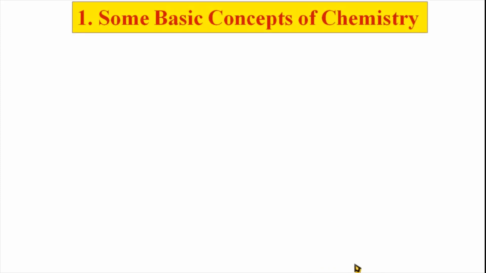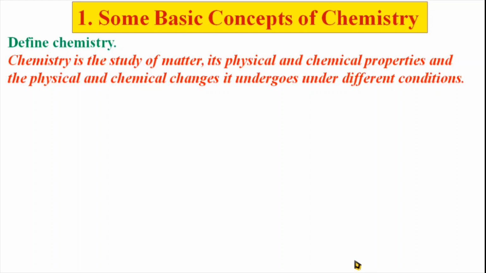We start this lecture with the first chapter of our chemistry syllabus, that is some basic concepts of chemistry. When we deal with chemistry, the first question that arises in our mind is what is meant by chemistry, or how we define chemistry. Here a definition is given.